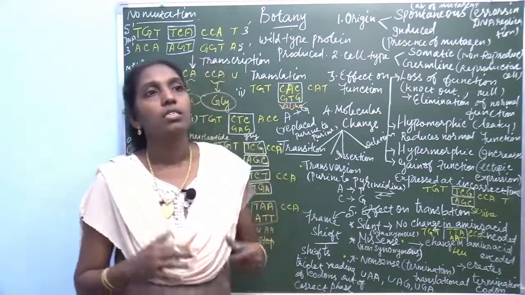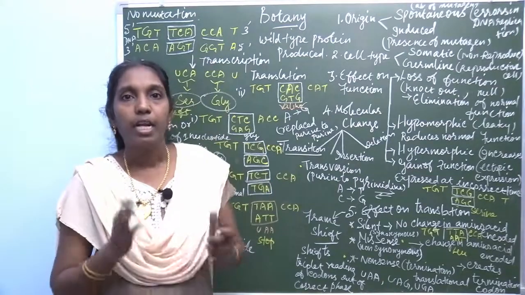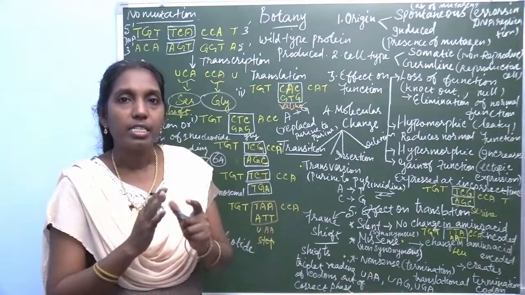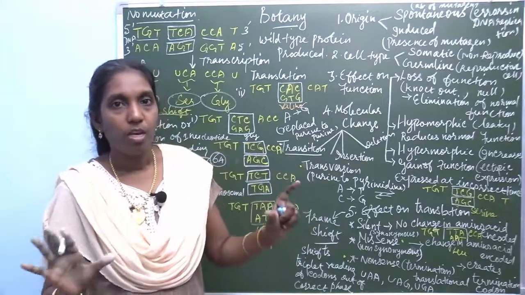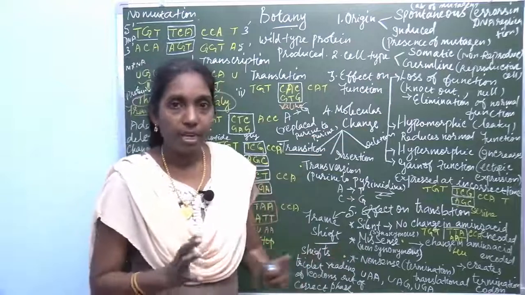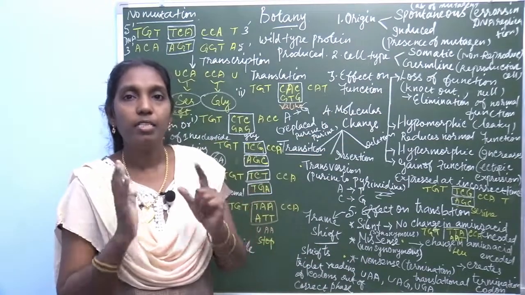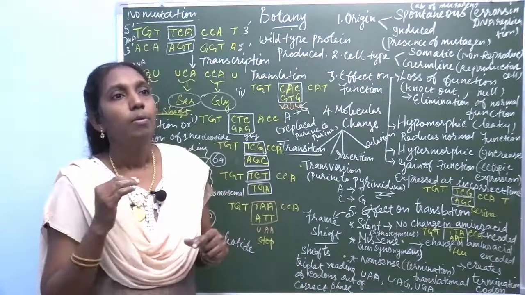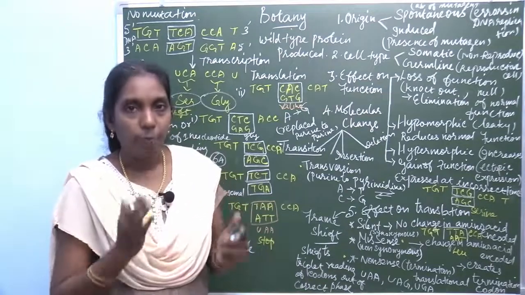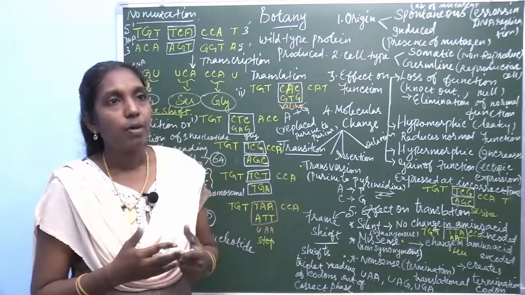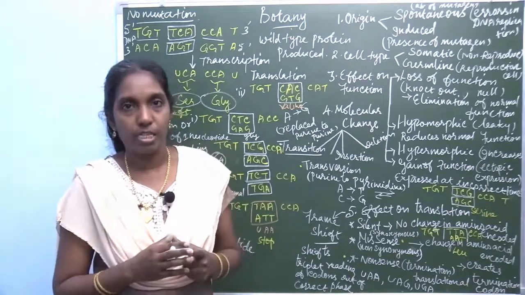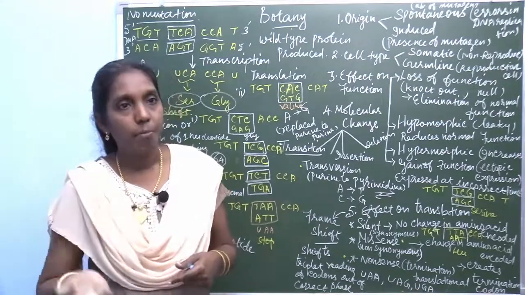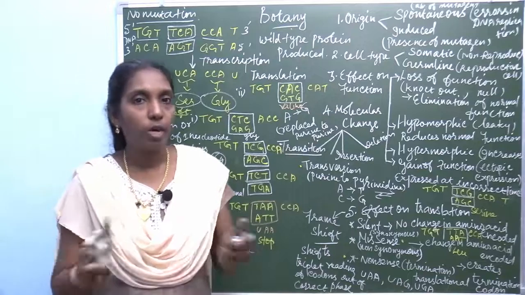Before that, see these base pairs. Depending upon the base pair, the gene mutation can be classified broadly into 2. Mainly the gene mutation is categorized into 2 different types based on the base pair: base pair substitution and base pair insertion or deletion.